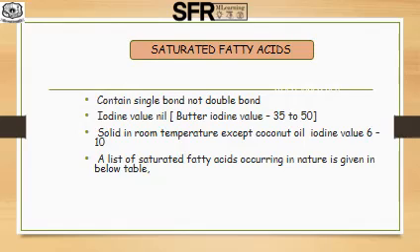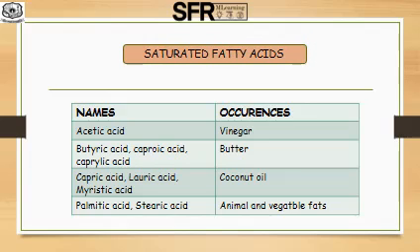Generally, the presence of saturated fatty acids makes the fat a solid, but there are exceptions to this rule. For example, butter, which is a solid fat, has a higher iodine value, like 35 to 50. Coconut oil, which is a liquid fat, has an iodine value of 6 to 10. Here, a list of saturated fatty acids occurring in nature is given. First one is acetic acid, present in vinegar.